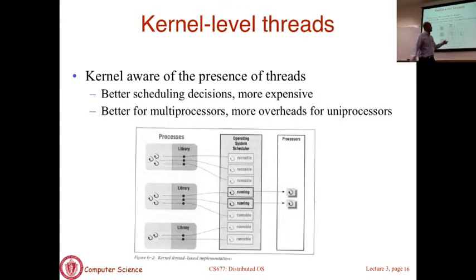In this case, it is possible for the CPU scheduler to pick multiple threads from a process and map them to multiple cores. So you will actually get thread level parallelism, which you could not have gotten in the case of a user level threads package. The short thing to keep in mind is, if you use user level threads, adding cores to your machine does not speed up a single process. Multiple independent processes can run on different cores, but threads from the same process cannot run on multiple cores at the same time. That is possible in kernel level threads.